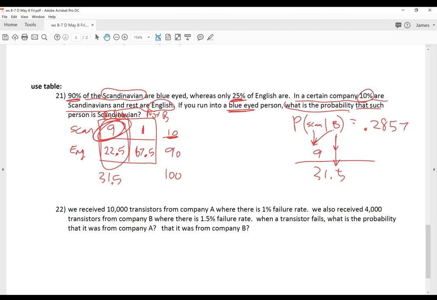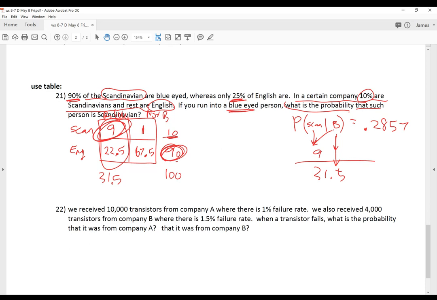How come? Well, because you're thinking 90% of Scandinavians are blue-eyed, so if you have blue eyes, it must be Scandinavian. Nope, that doesn't work. You cannot flip it like that. Because there are more people working that are from England. Okay, so most people that you run into should be from England.